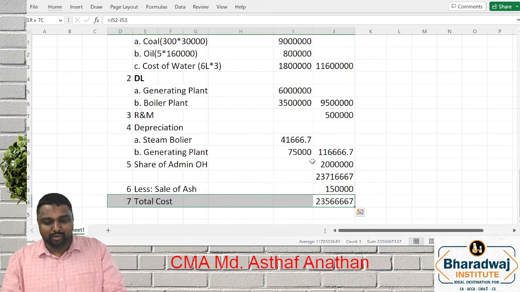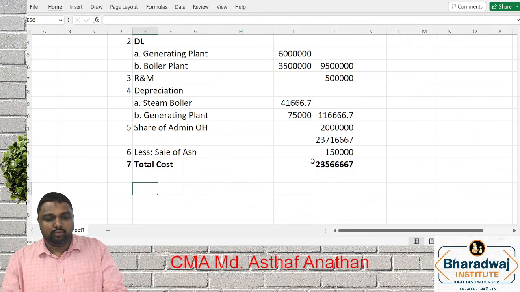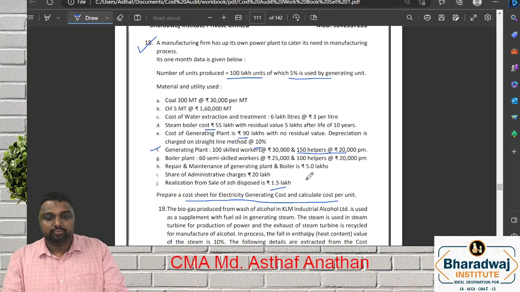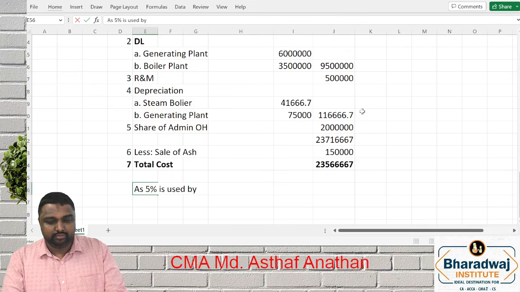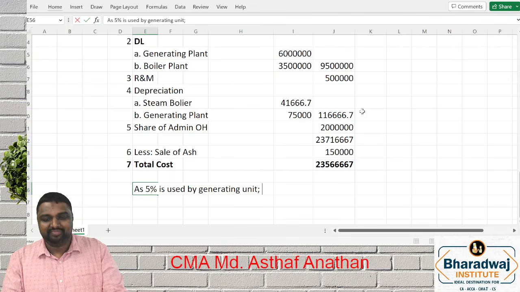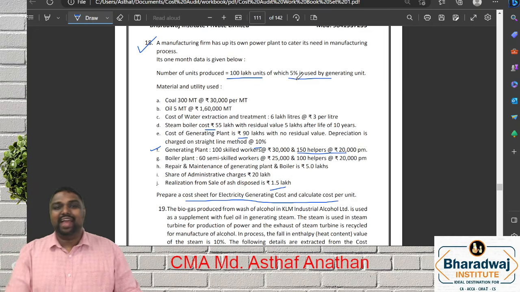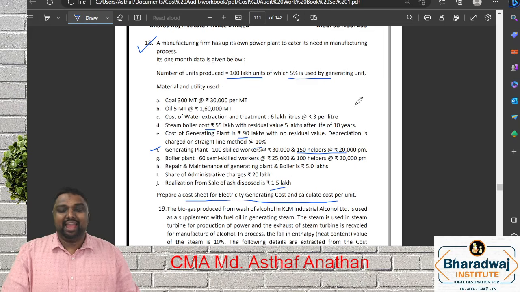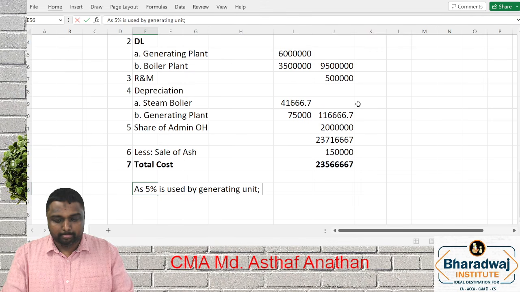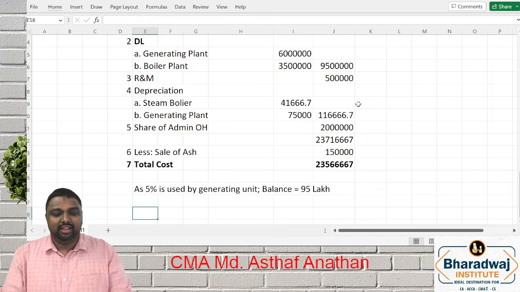Now the main point, they're asking cost. As 5% is used by the generating plant, total is 100 lakh. In that 5% is gone. Balance is 95 lakh.